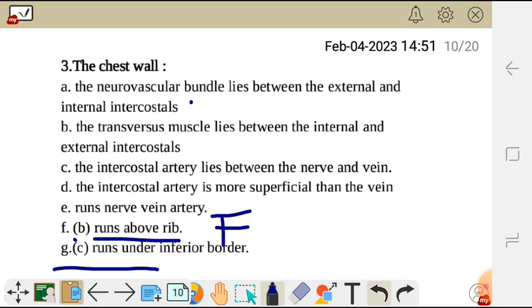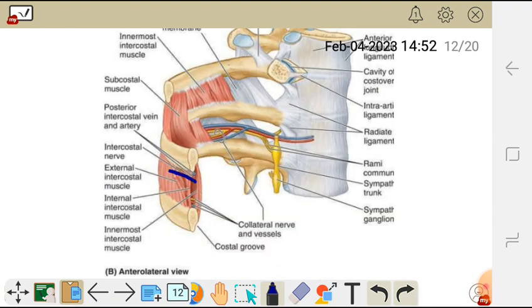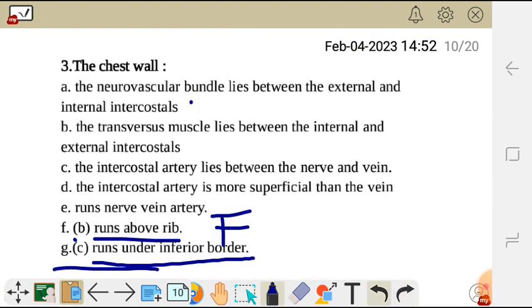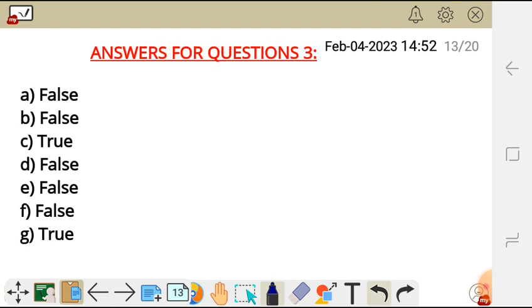So G is true because C, that is the intercostal artery, runs under the inferior border, that is, it runs in the inferior border of the ribs. That's where the intercostal artery runs. So this is true. So for question 3, the correct answer is A is false, B is false, C is true, D is false, E is false, and F is false. Only G is true. So let's go to question 4.